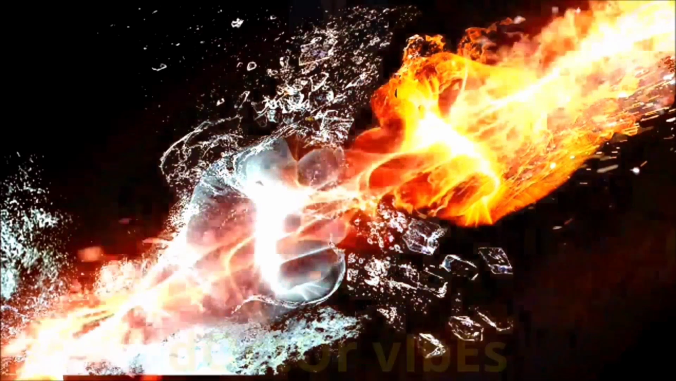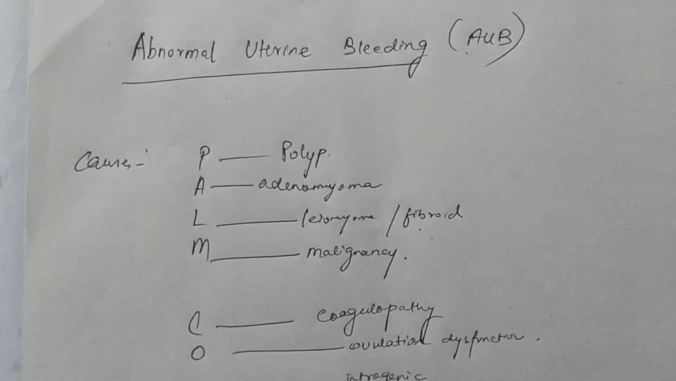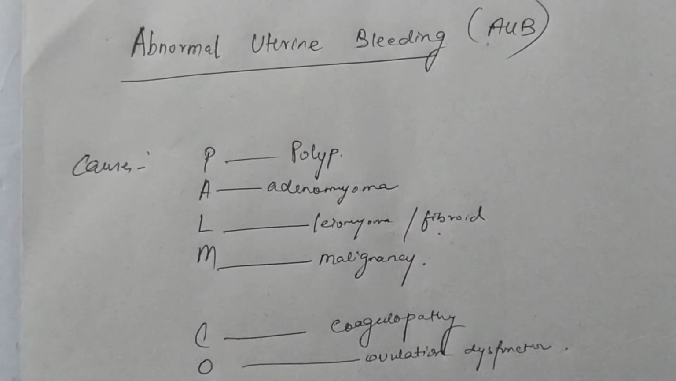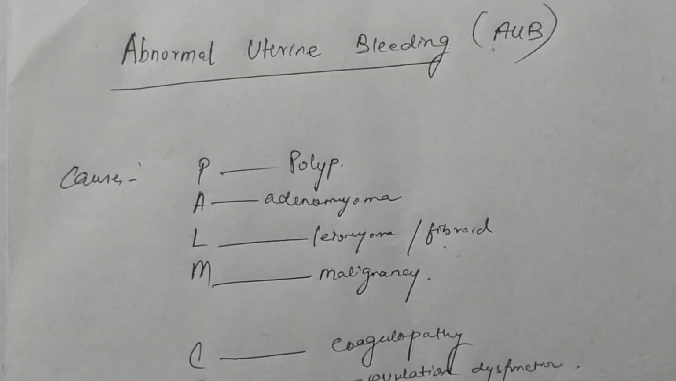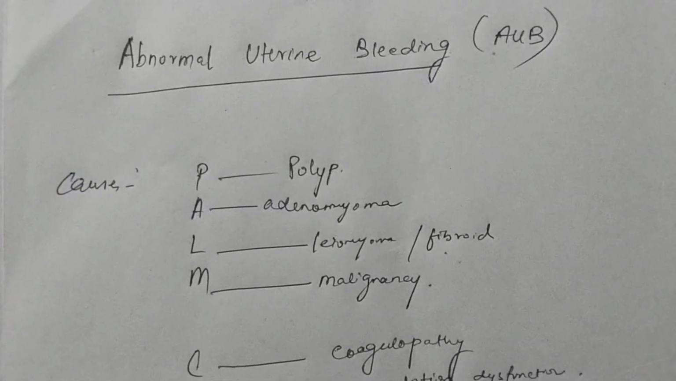In this video, we will study the causes and the management of abnormal uterine bleeding, that is AUB. Suppose a patient has come to your OPD and says there is abnormal bleeding from the vagina. "Doctor, please treat me." As a doctor, you should first know whether this is a case of abnormal uterine bleeding or not. Now what is called abnormal uterine bleeding?